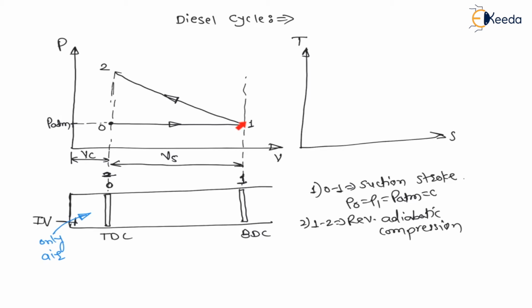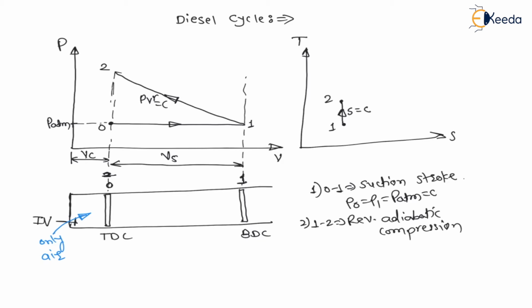That means during this compression process, PV raised to gamma is equal to constant. Therefore entropy remains constant. If I draw the TS diagram, from 1 to 2 entropy remains constant and temperature increases.